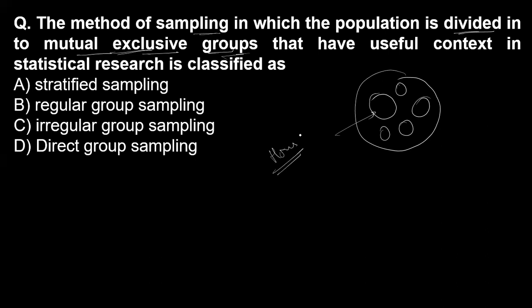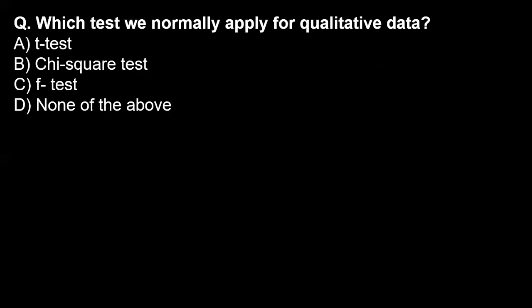So it is stratified sampling, which we have already discussed in the previous question. Now, which test is normally applied for qualitative data? For qualitative data, you know that there is quantitative and qualitative.